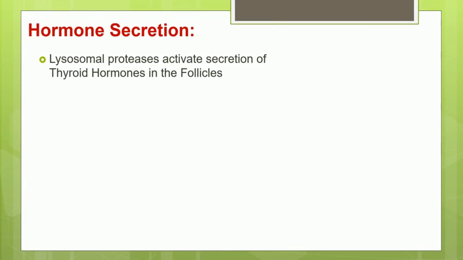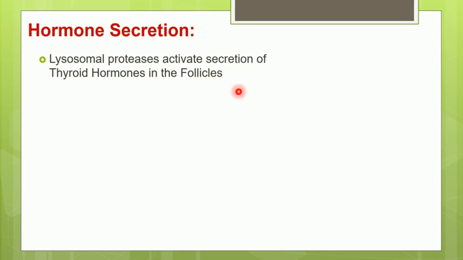Next function of the lysosome is hormone secretion. Lysosomal proteases activate secretion of certain hormones, like thyroid hormone in the follicles of the thyroid gland.